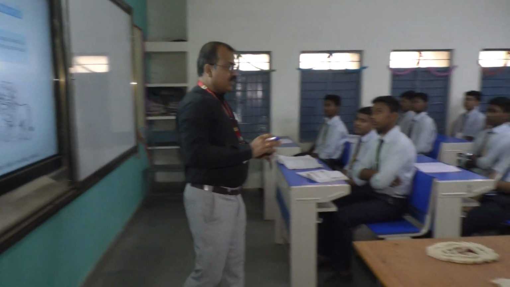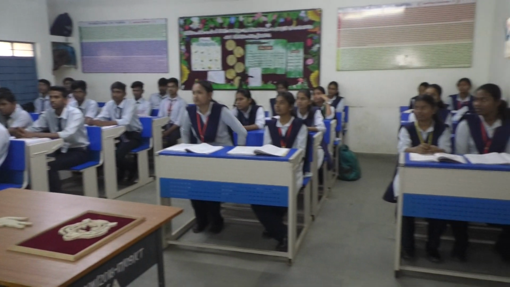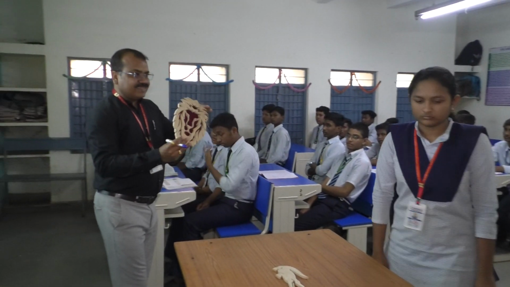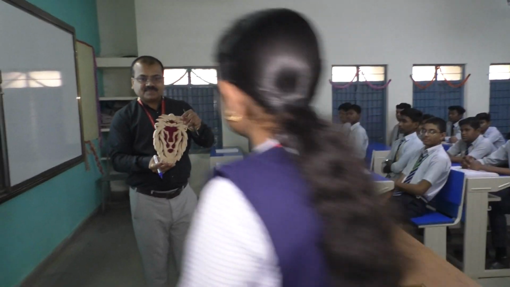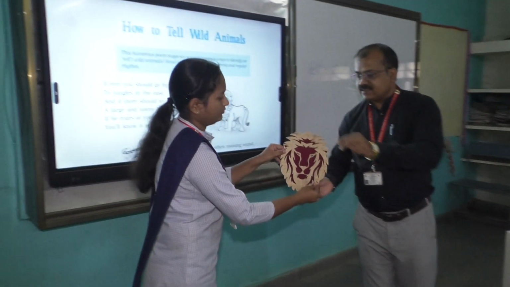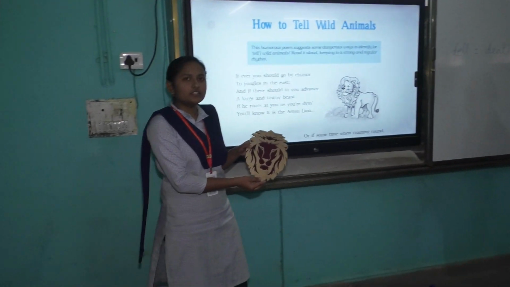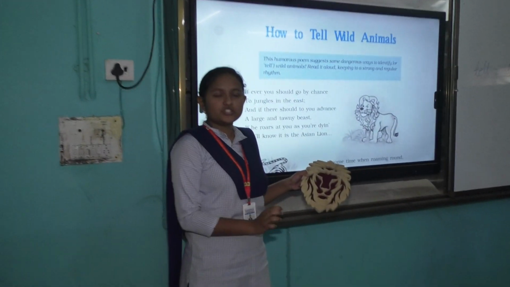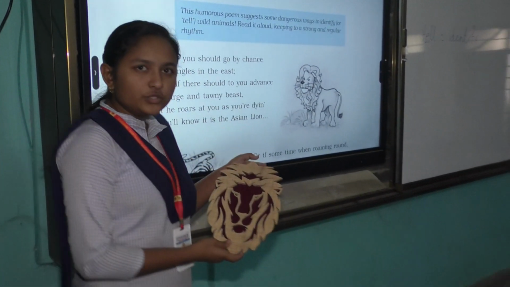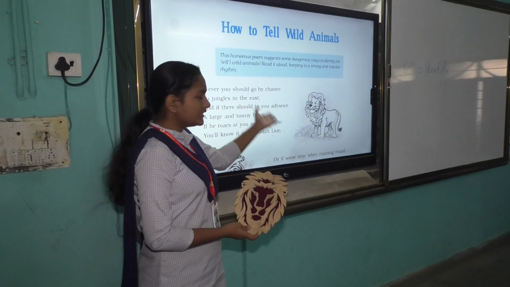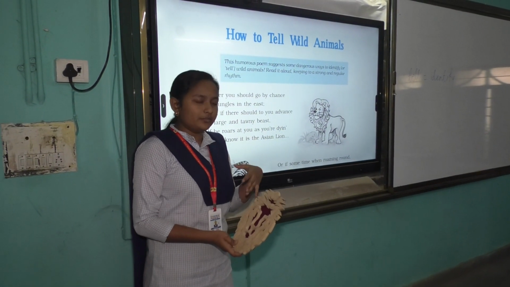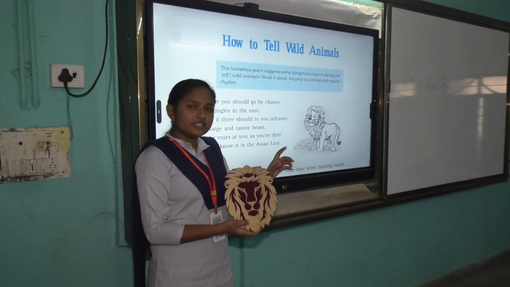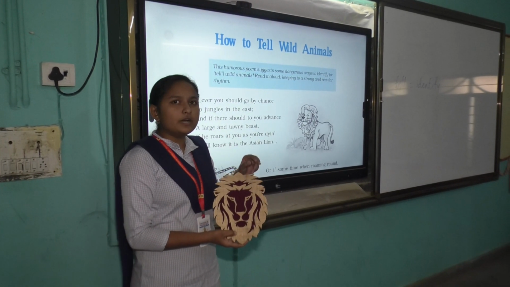Can somebody from you come here and describe this stanza? Yes, of course, come. We have here the lion. In stanza 1, Caroline Wells tells us about humorous ways to identify the Asian lion. According to her, whenever we go to the jungles in the east, we can find many animals, and if we have to identify any Asian lion, she describes 2 ways.